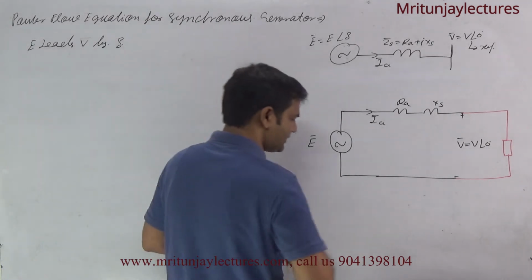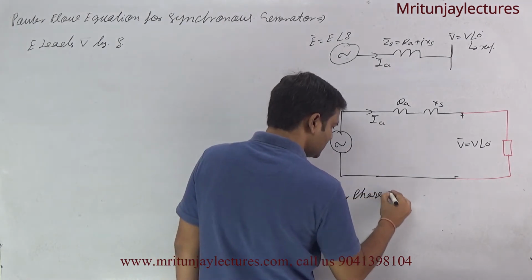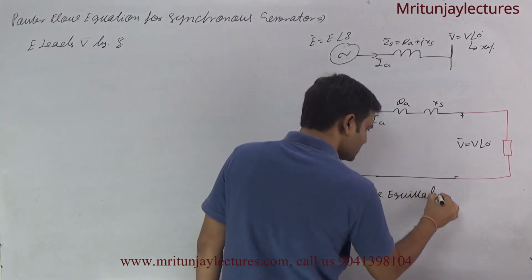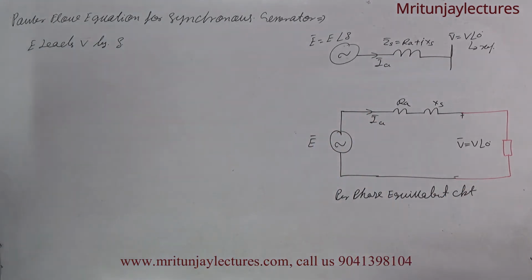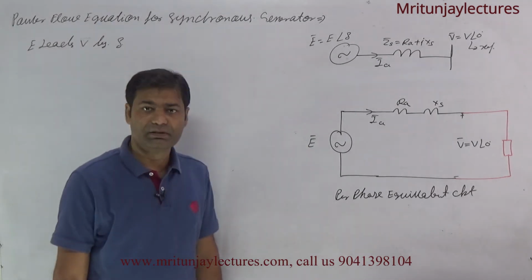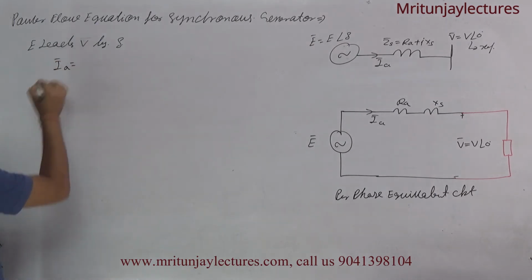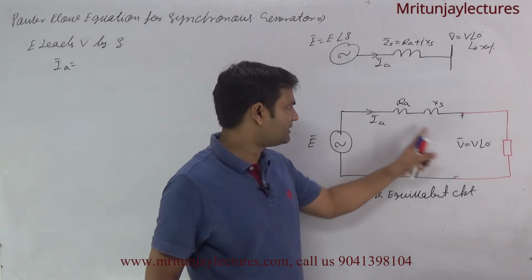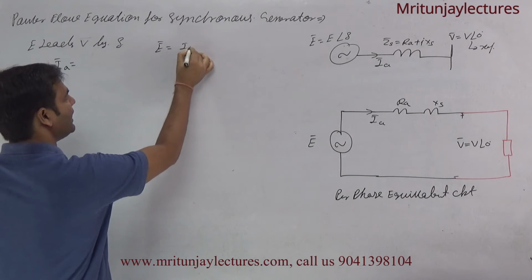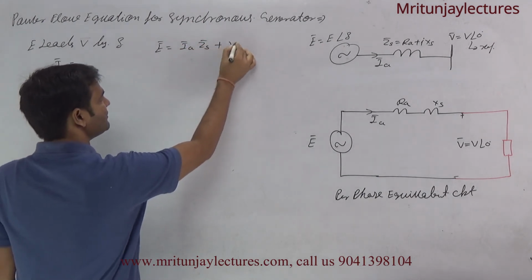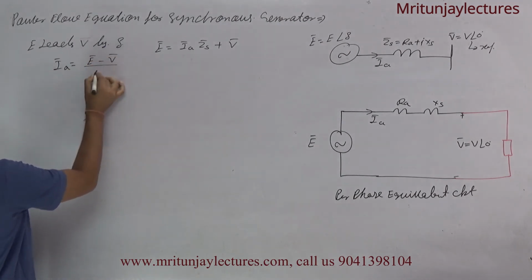This one is the per phase equivalent circuit of synchronous generator. Okay, power flow equation of synchronous generator. Now what about IA, the armature current? This will be equal to E minus V divided by ZS, since E is equal to IA into ZS plus V. So IA is written as E minus V divided by ZS.